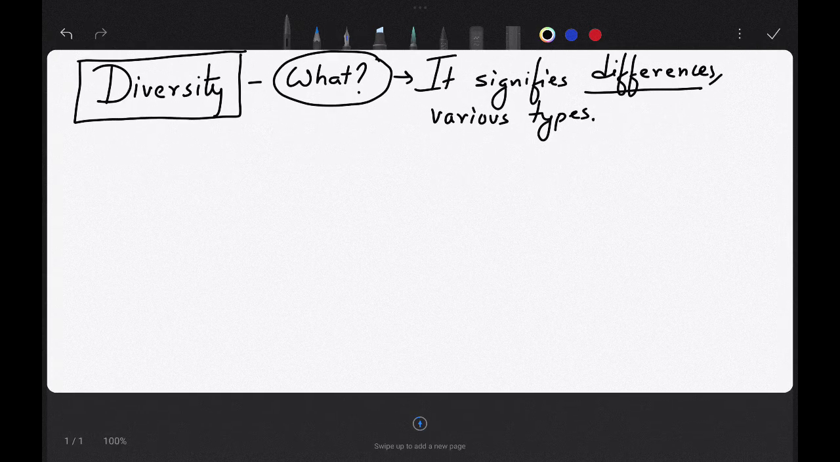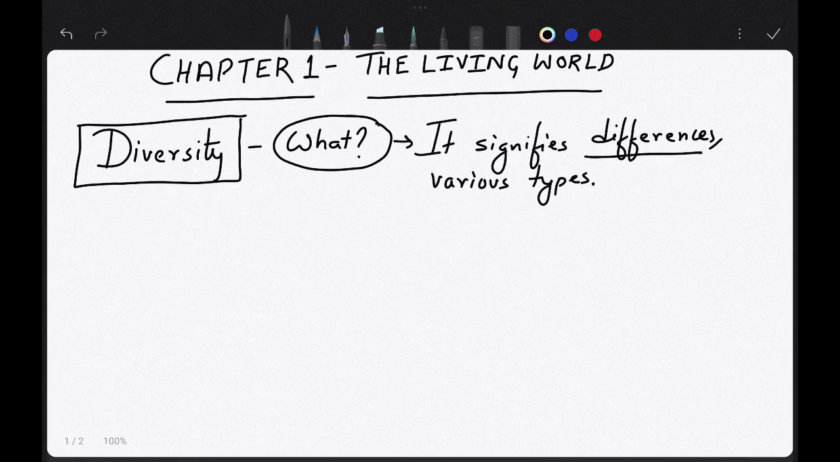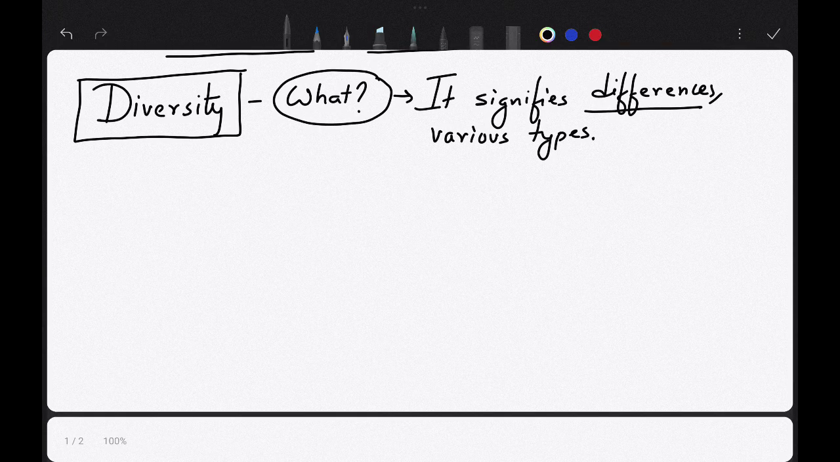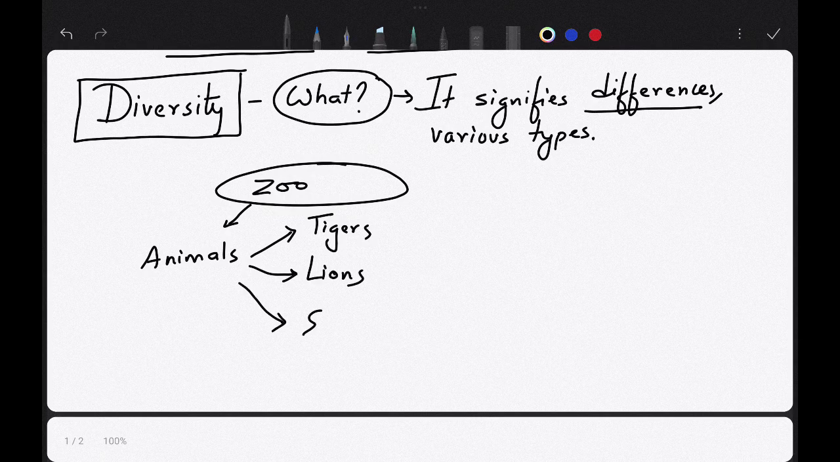Suppose, if I tell you to go to a zoo, you will see different types of animals and plants. If you go to a zoo, you will see different types of animals. What are these animals? These are tiger, lion, elephant.